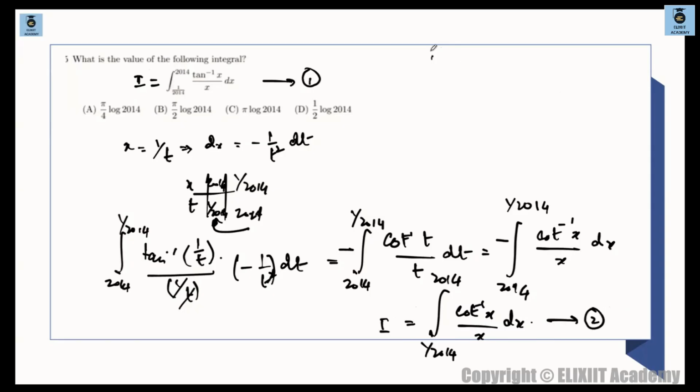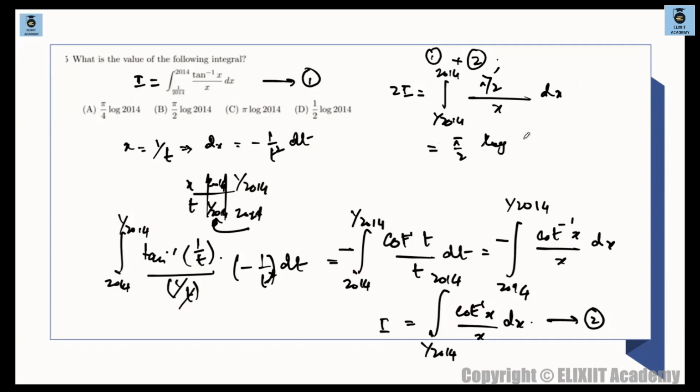So we will get 2i is equal to integration 1 by 2014 till 2014, and this is basically tan inverse x plus cot inverse of x, which is pi by 2, divided by x dx. तो pi by 2 बाहर आ गया, and we are having 1 by x, and the integration of 1 by x is ln x. ठीक है. This goes from 1 by 2014 till 2014.